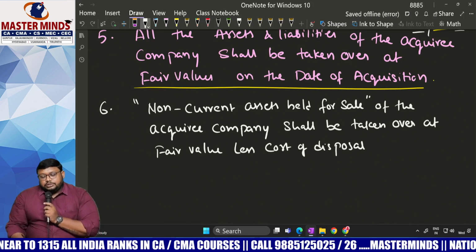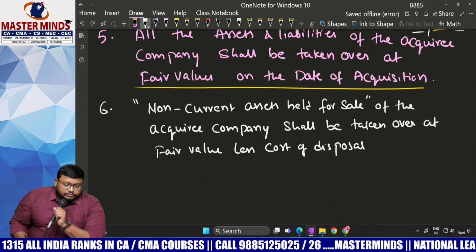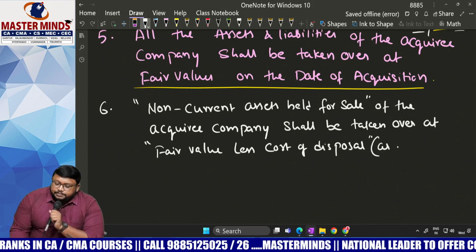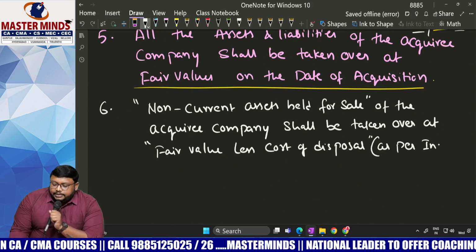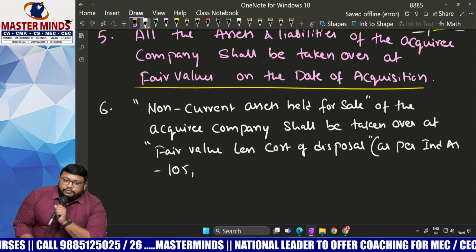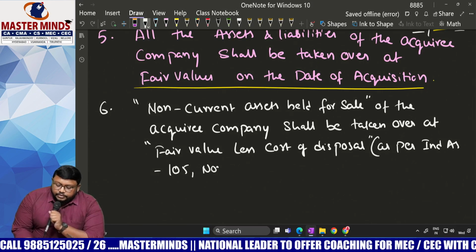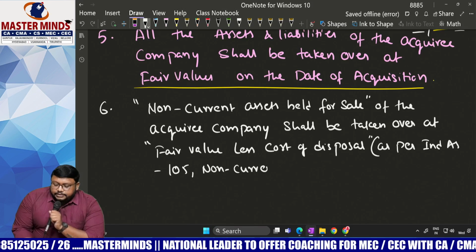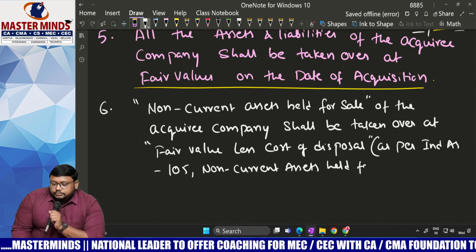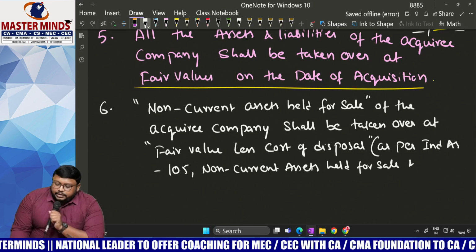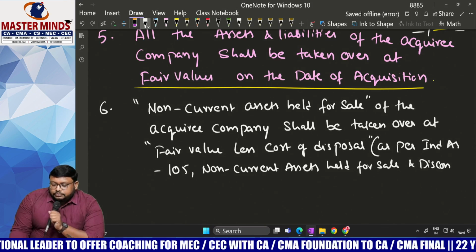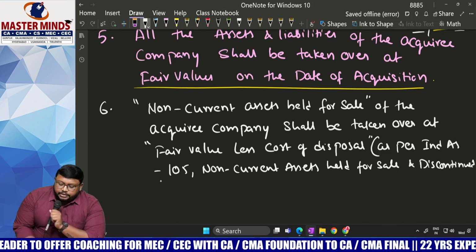Fair value less cost of disposal. This is as per Ind AS 105, which deals with non-current assets held for sale and discontinued operations.